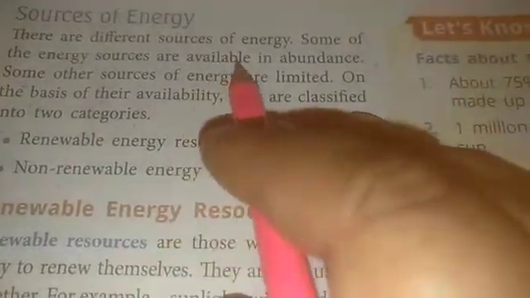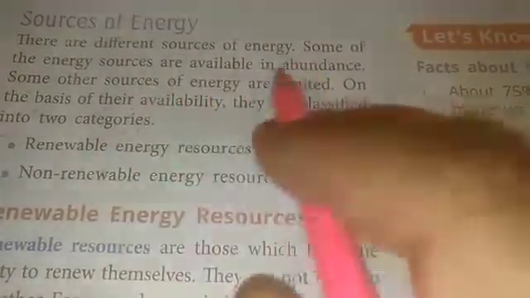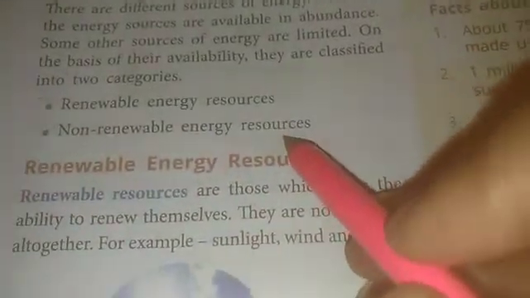We get different sources of energy. Some are in a lot and some are limited. On the basis of their availability, these sources of energy are classified into two categories. One is renewable energy resources, another one is non-renewable energy resources. Now let us learn what we mean by renewable and what it means by non-renewable.